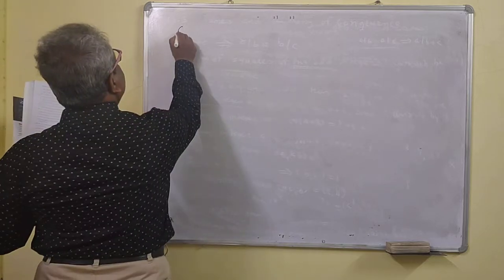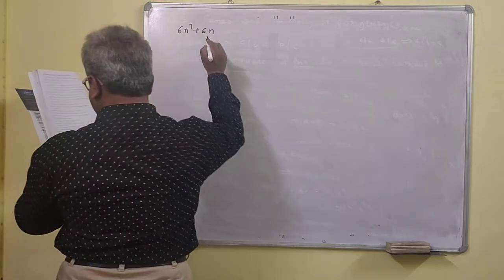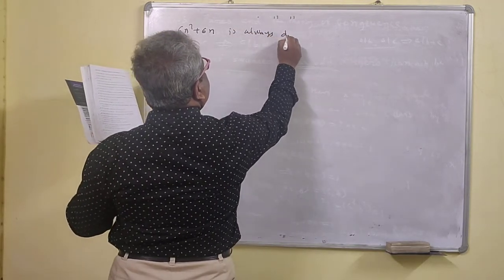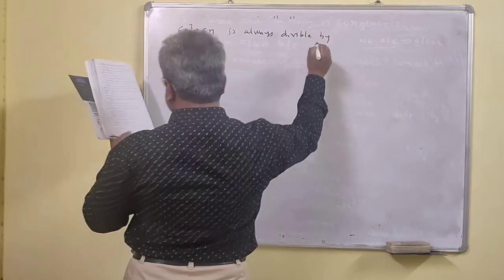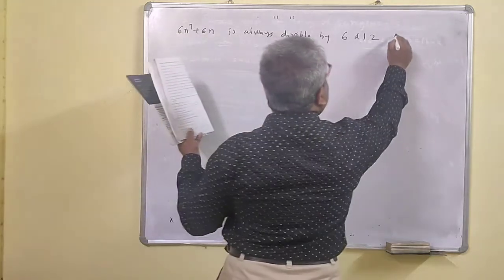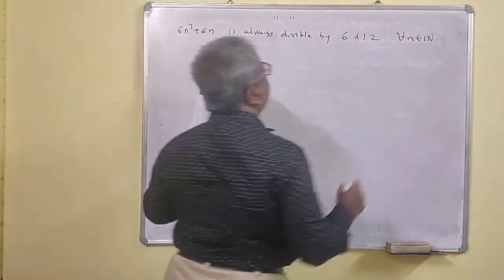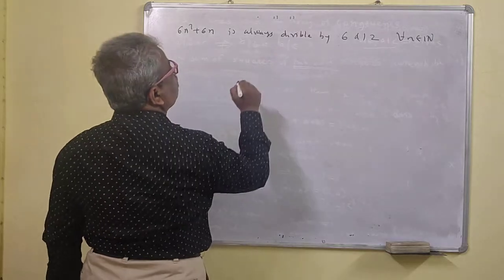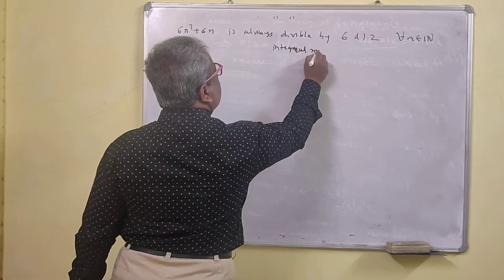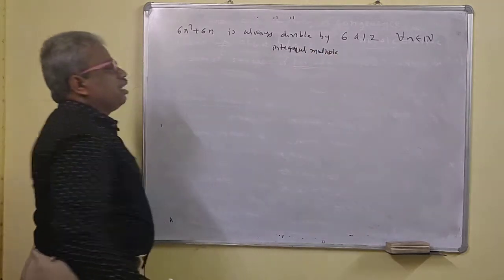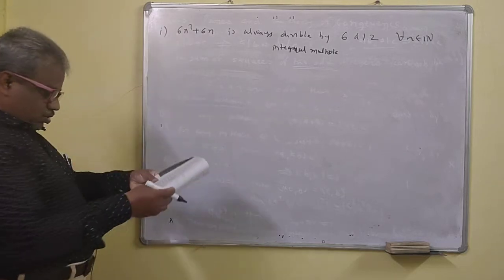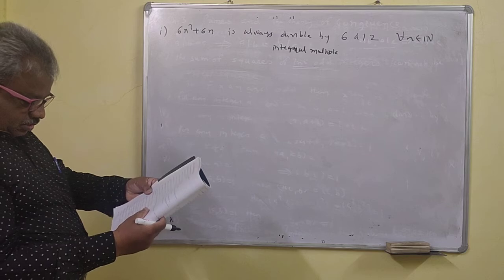Now, 6n square plus 6n is always divisible by 6 and 12, for all n belonging to N. Always divisible by means it is an integral multiple of 6 and 12. So you should remember this also. We are just revising this.